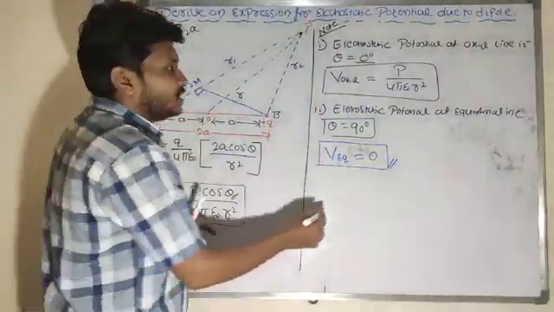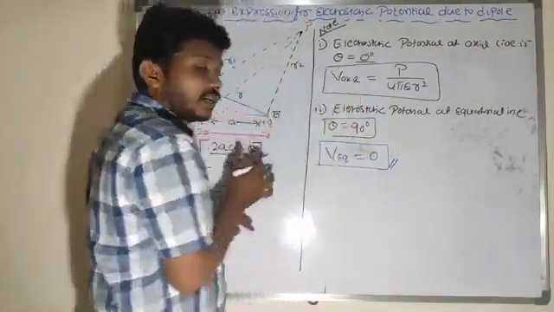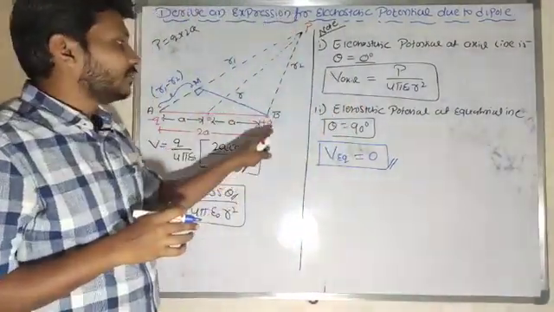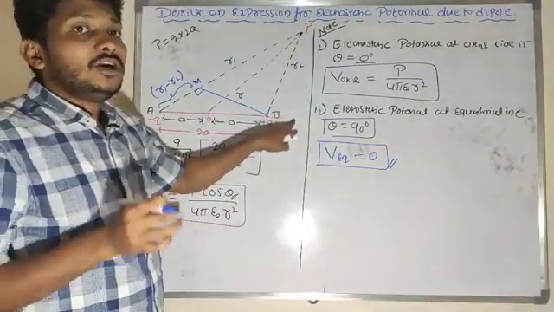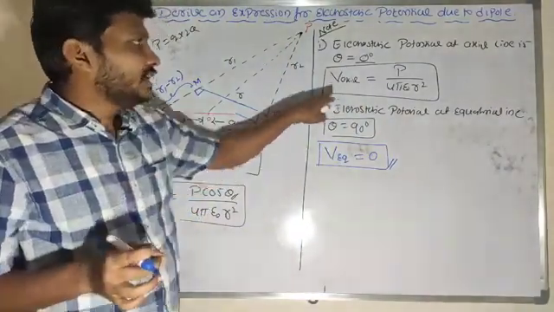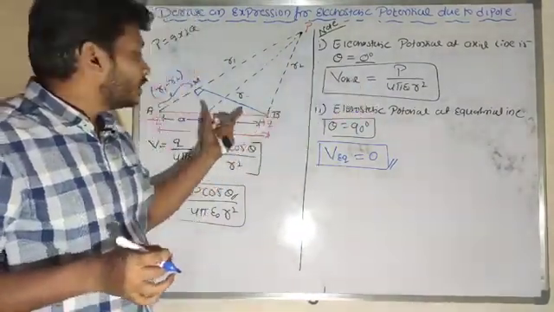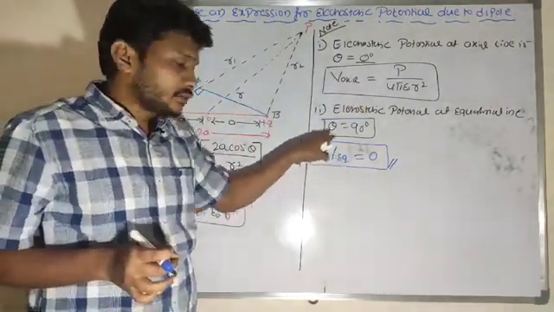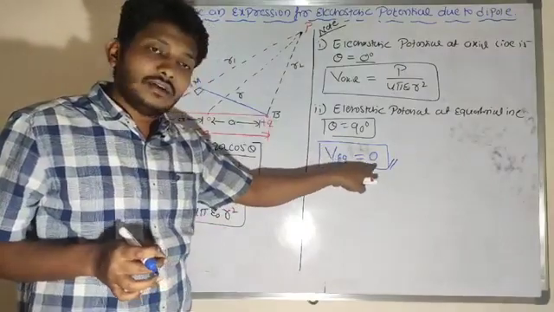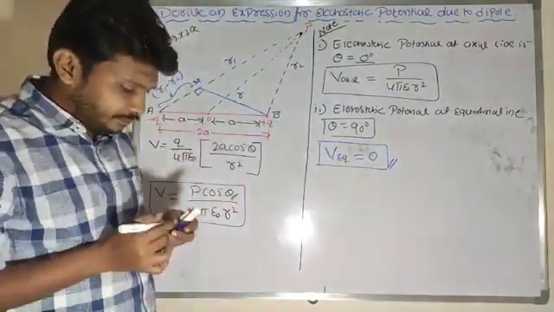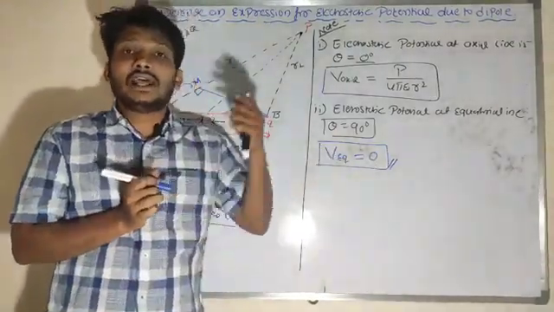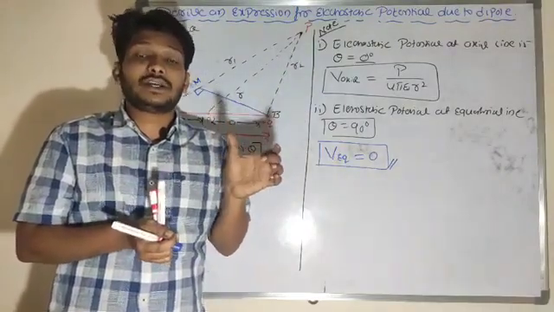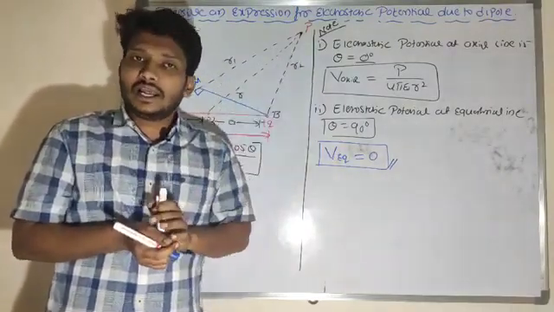So in case of electrostatic potential, I got that equation. The potential due to a dipole at the axial line is non-zero, but the potential due to a dipole at the equatorial line is 0 here. Now in case of electric charge and field, you got that expression for zero electric field.